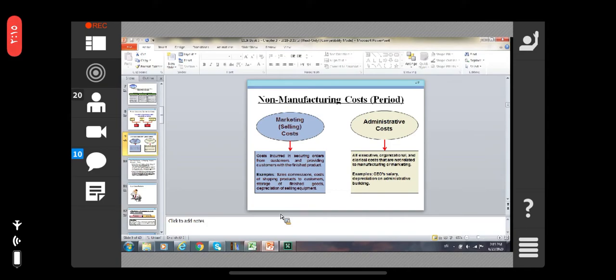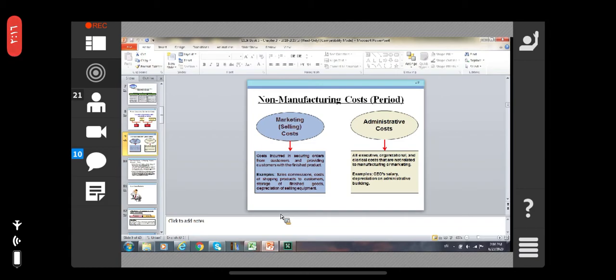The first is securing the order, getting the order from the customers, and then supplying the finished product to the customer. The examples are sales commissions, cost of shipping products to the customer, and depreciation of the selling equipment, right? All these costs come under the marketing and selling costs.